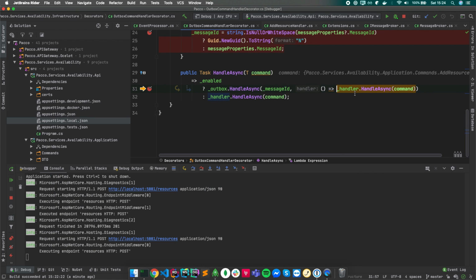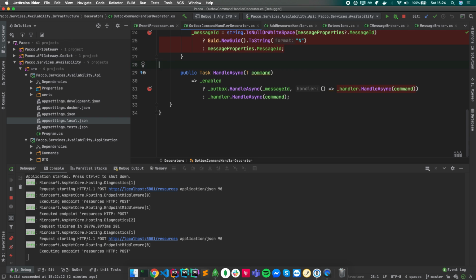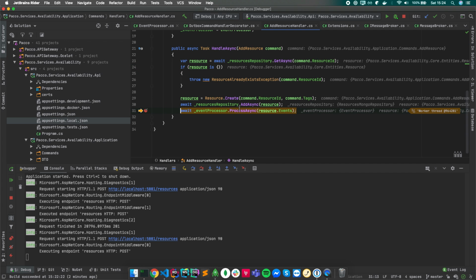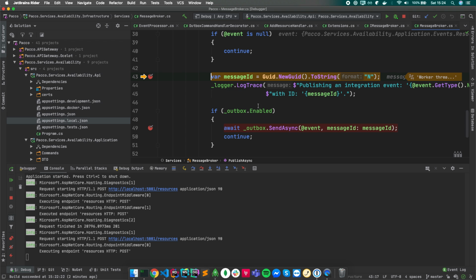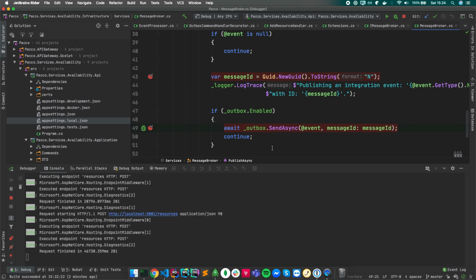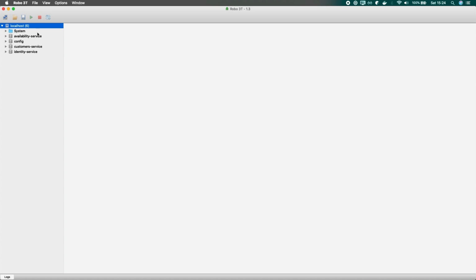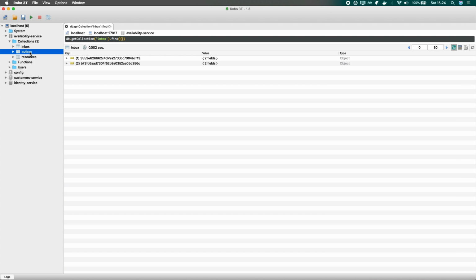Yeah, so this is our decorator, like you said, and here's our internal handler being add resource handler. And then we eventually invoke this one. We just call process async, and then we send our messages to the Outbox, and we can check our database that now we will have this inbox and Outbox, right?